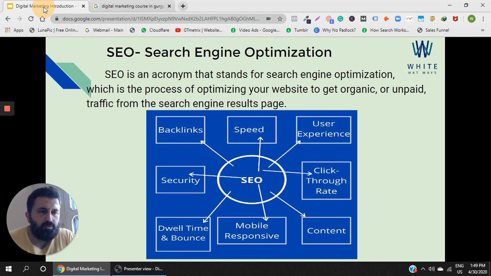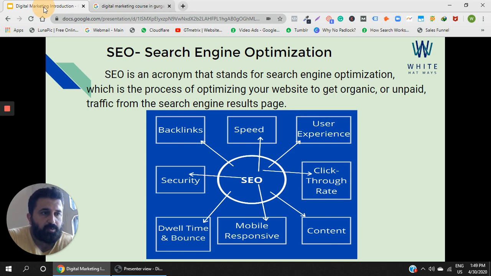You can assume that you are standing right in front of somebody who is paying per click, and you are not paying per click, so obviously you need to really work hard, no? So what are these factors? Let's see. The first factor is speed. The speed of your web page loading has to be really good.